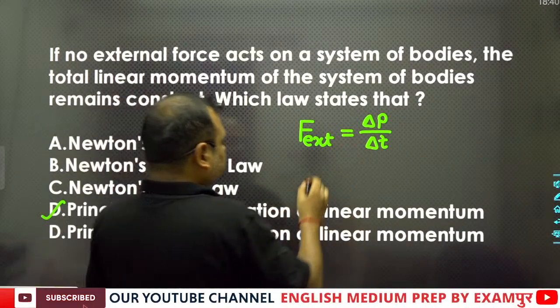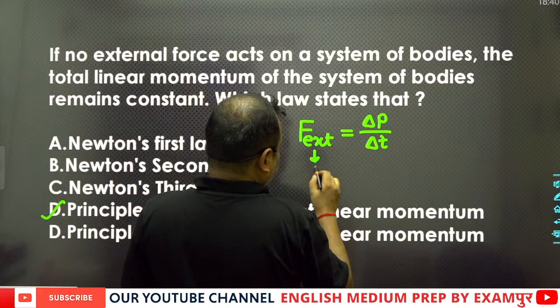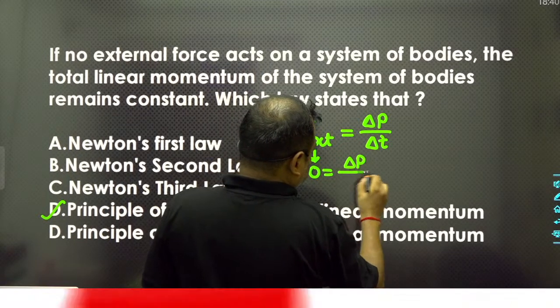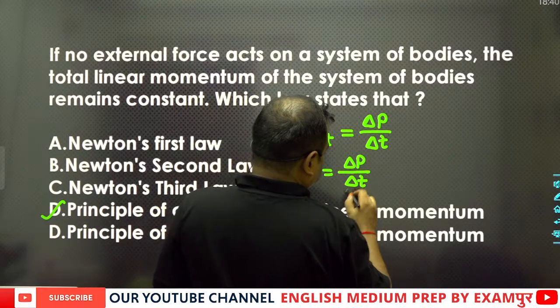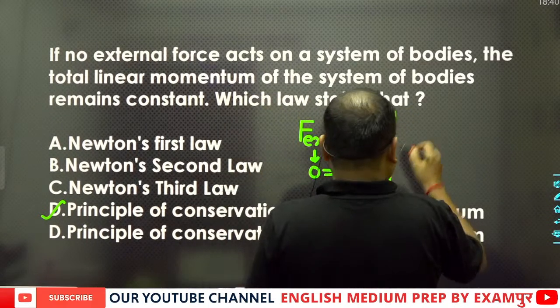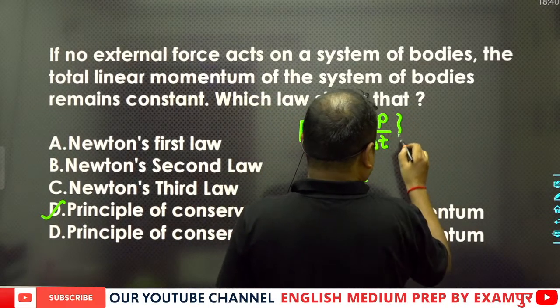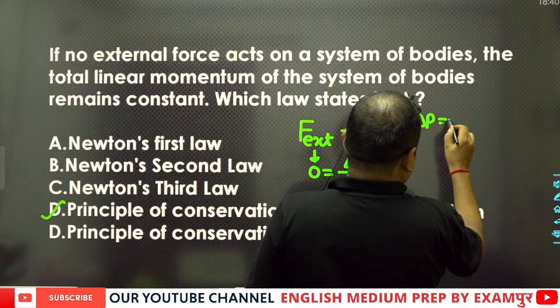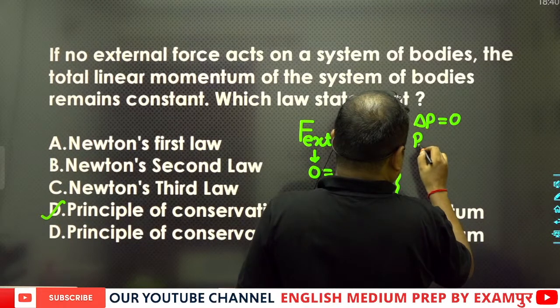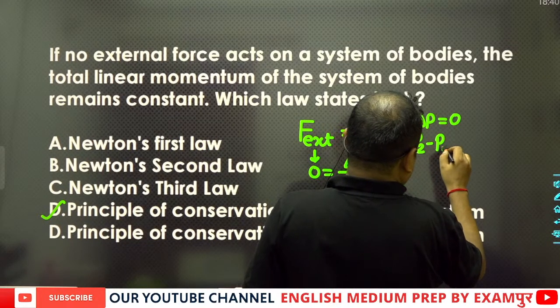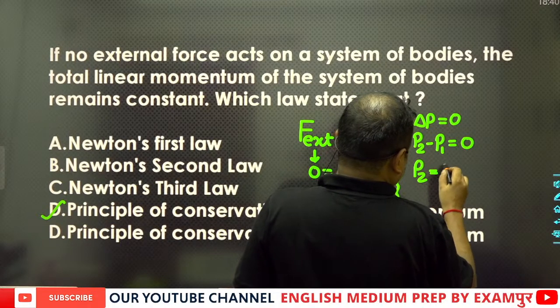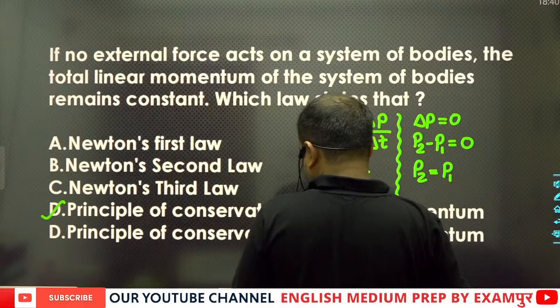Suppose F external is 0, then obviously delta P upon delta T will be equal to 0, and hence delta P will be equal to 0, that is P2 minus P1 equals 0, and hence P2 will be equal to P1.